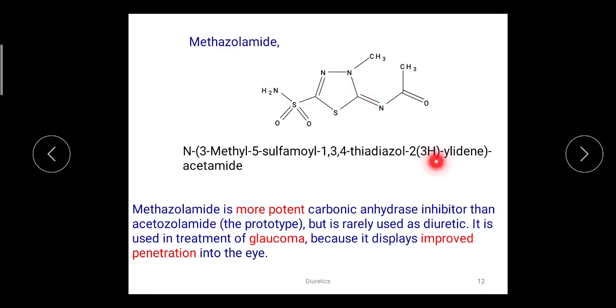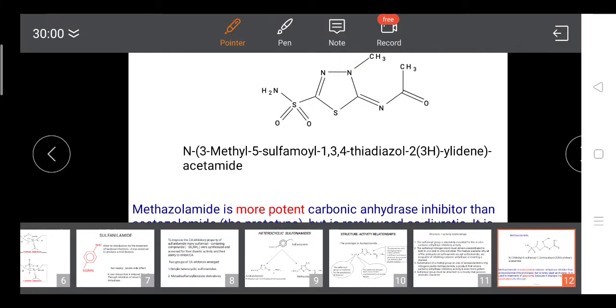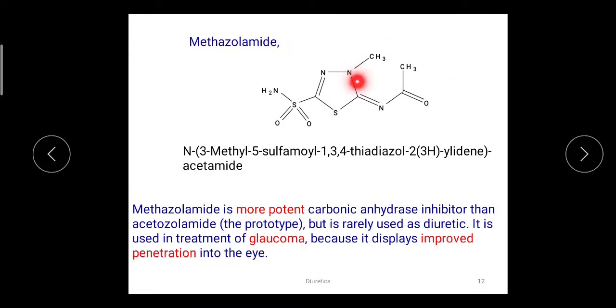And 3H indicates that the third position is the saturated position, while ylidene, where ene means alkene, indicates that the second position has a double bond with the nitrogen.